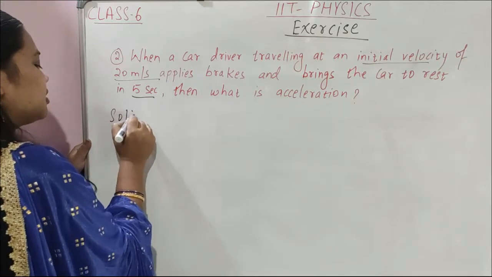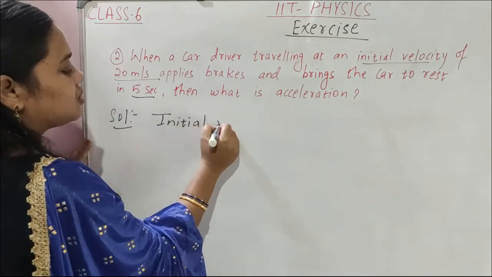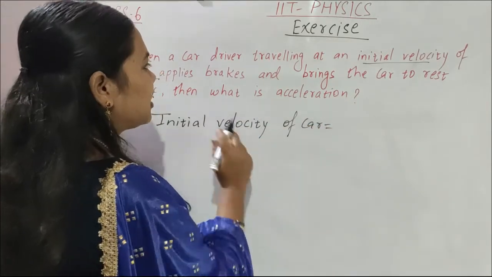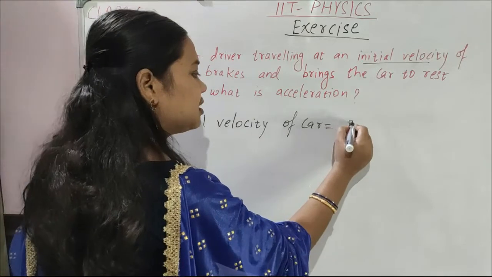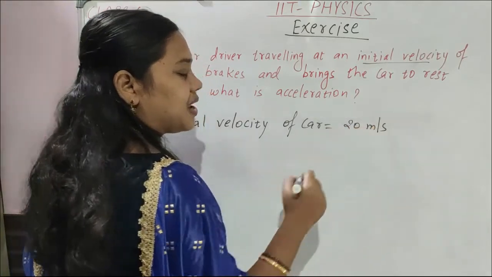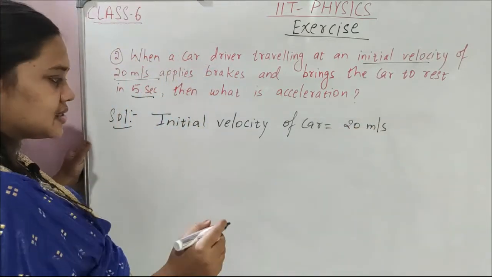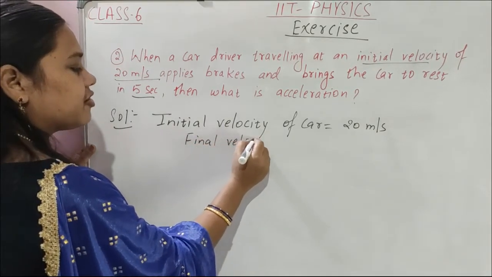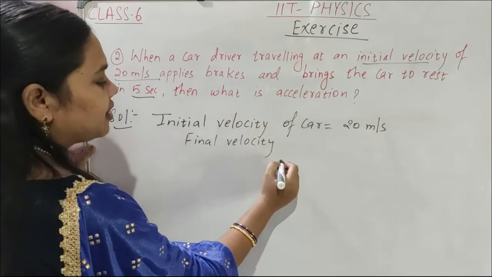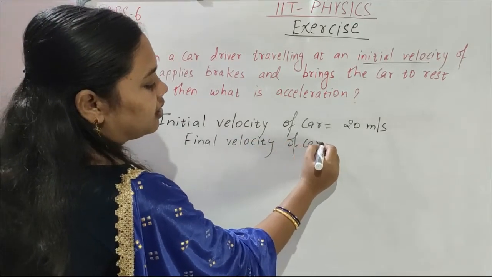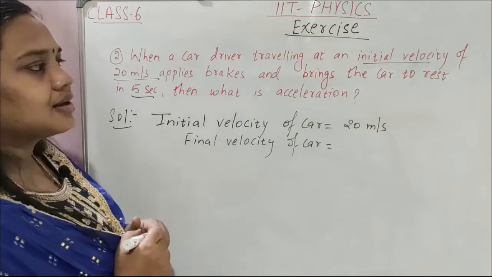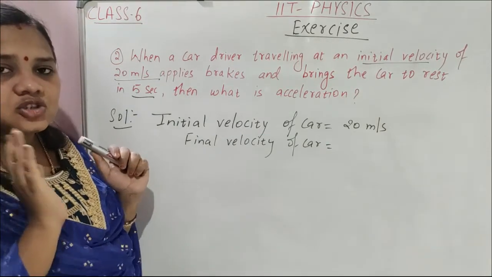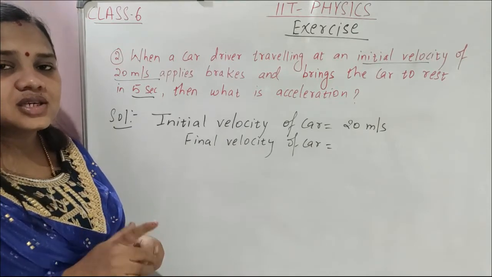So see children, here the initial velocity of the car, the starting velocity of the car, is 20 meter per second. Then it applies the brake and comes to rest. So think, what will be the final velocity? As the car comes to rest, means stops, what is the final velocity?